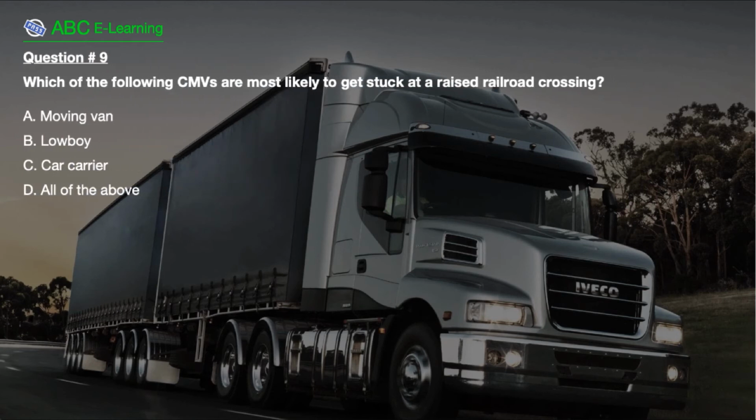Question number 9. Which of the following CMVs are most likely to get stuck at a raised railroad crossing? A. Moving van. B. Lowboy. C. Car carrier. D. All of the above.